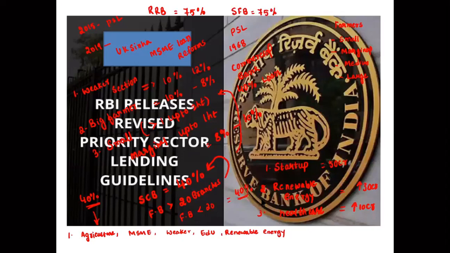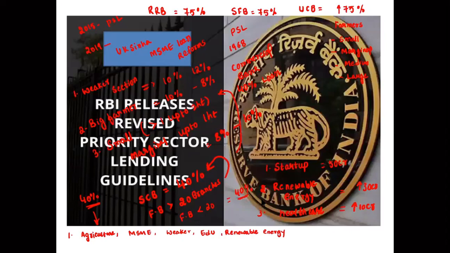And urban cooperative banks, recently urban cooperative banks have been brought under the RBI regulations. Previously there was dual regulation. I will tell you in the upcoming class. So UCB, urban cooperative banks, it has increased to 75%.